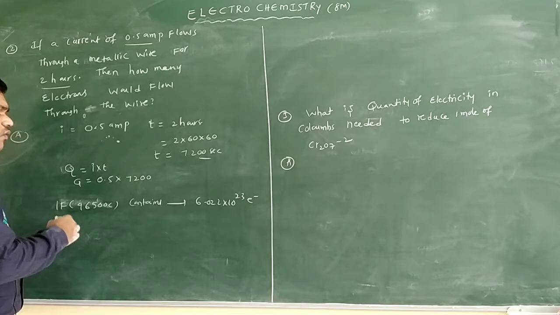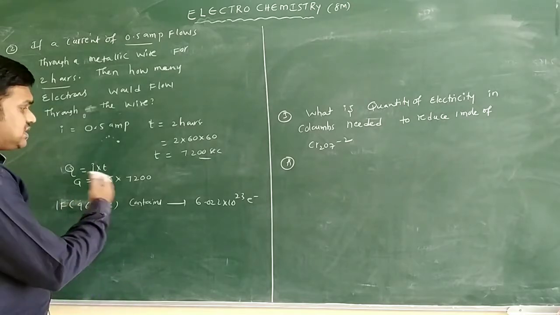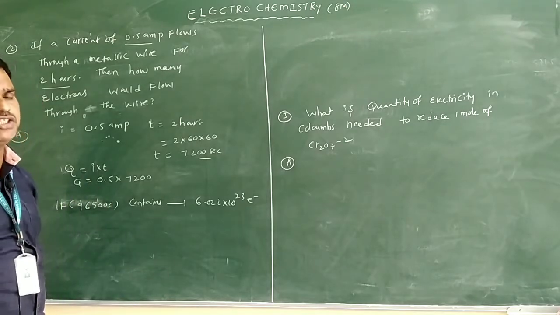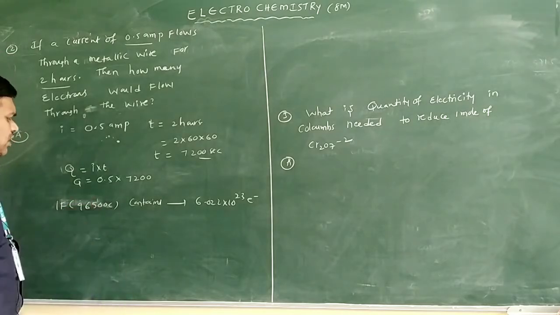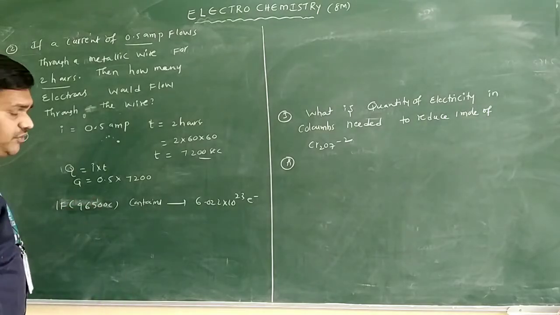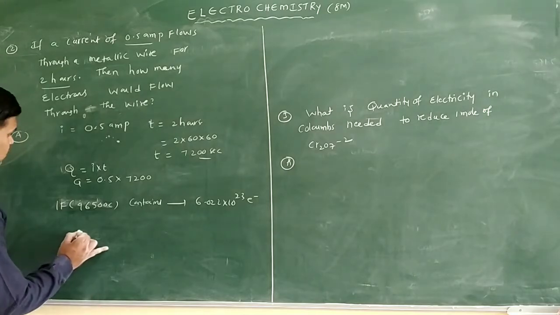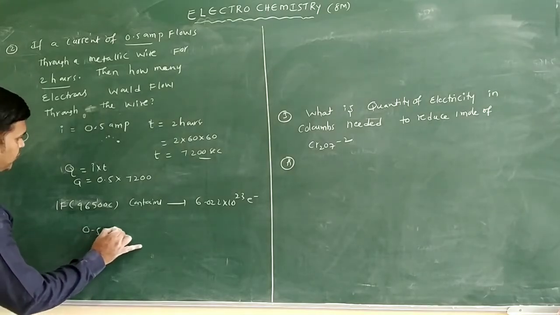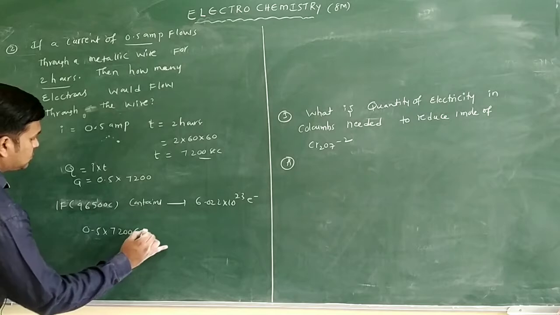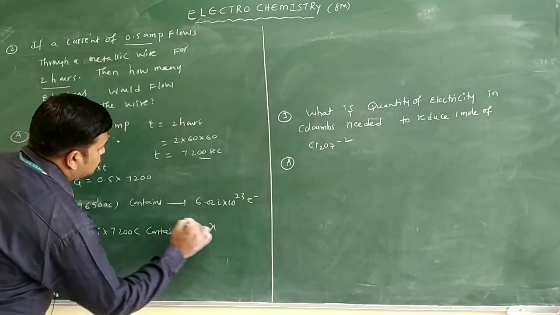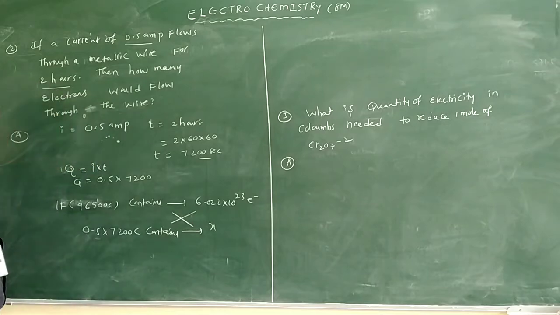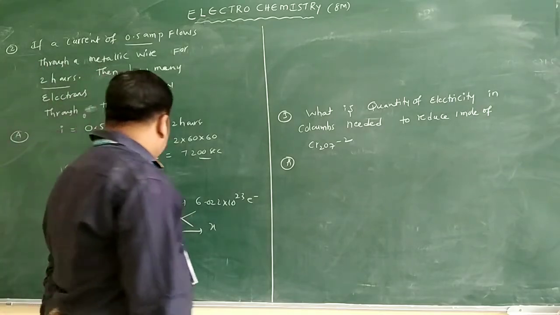Or you can say 1 coulomb of charge contains 6.022 into 10 power 23 electrons only. But here the charge we have is 0.5 into 7,200 coulombs. This charge contains how many electrons? You can write x electrons and do the cross multiplication. Then what will you get?